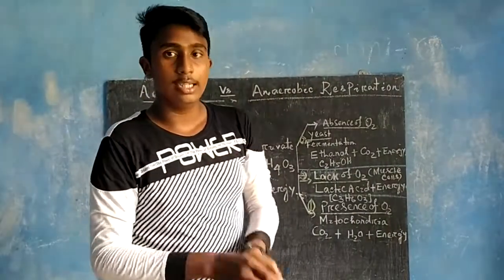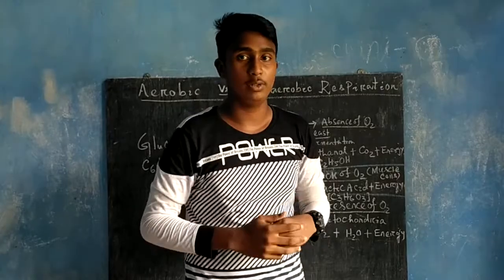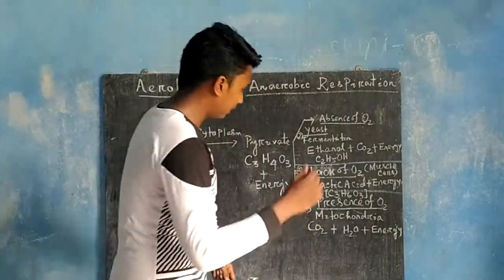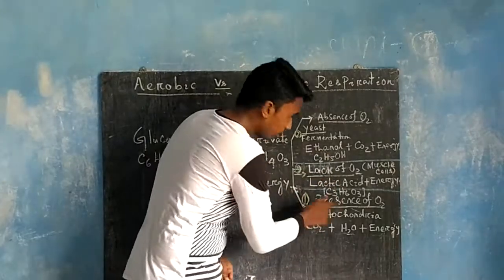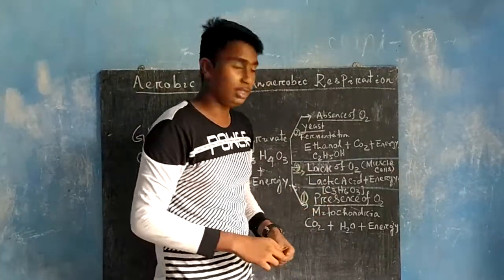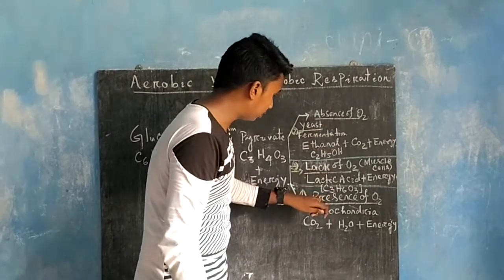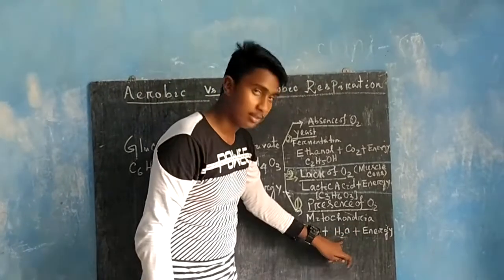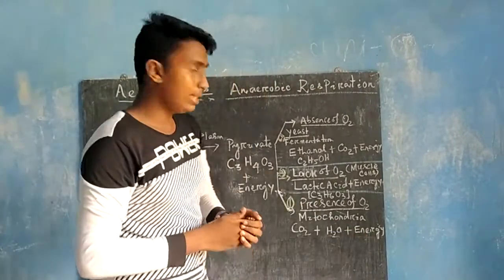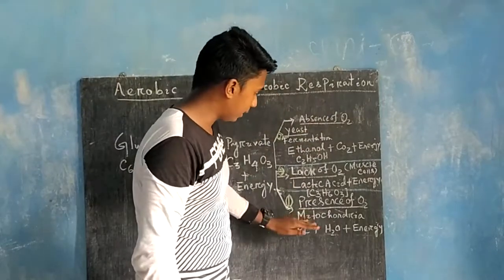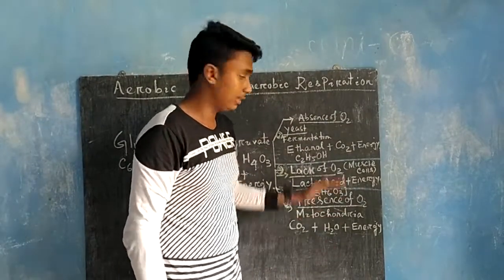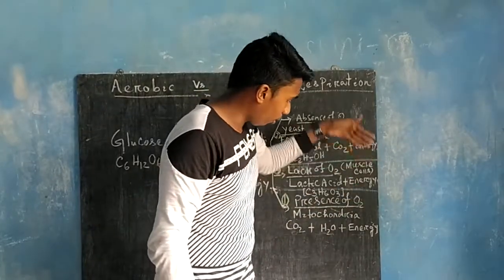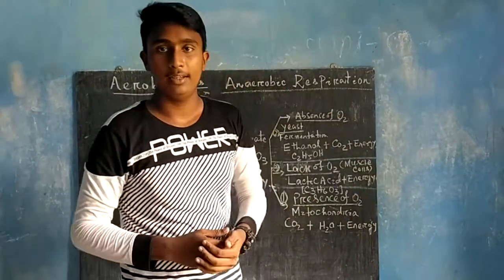And in respiration, there are three main pathways, which we shall discuss today. Friends, the first pathway is in the presence of oxygen, and in the presence of oxygen, the pyruvate is broken down to form carbon dioxide, water, and energy. This process takes place in the mitochondria of the cell, and it is called aerobic respiration. In this process, the amount of energy is very high.